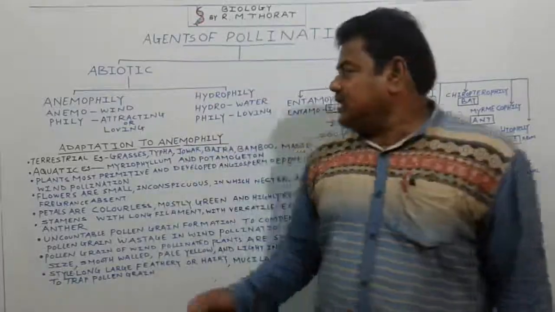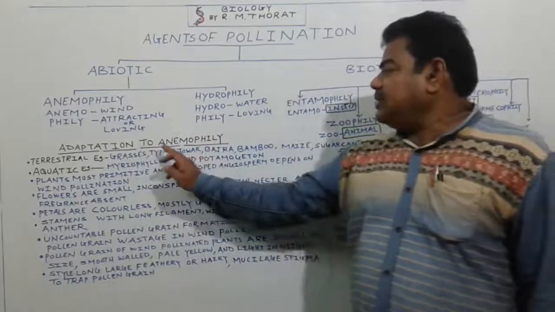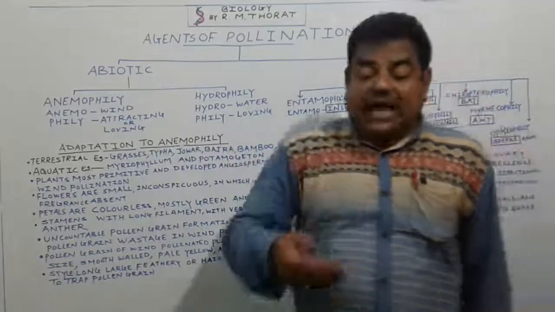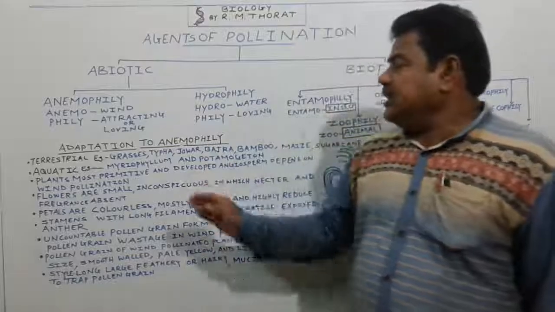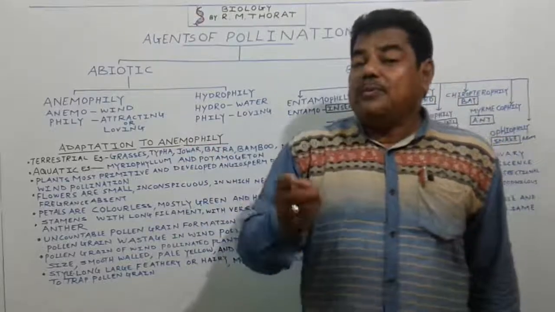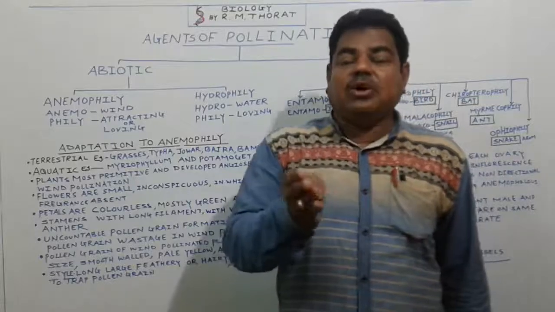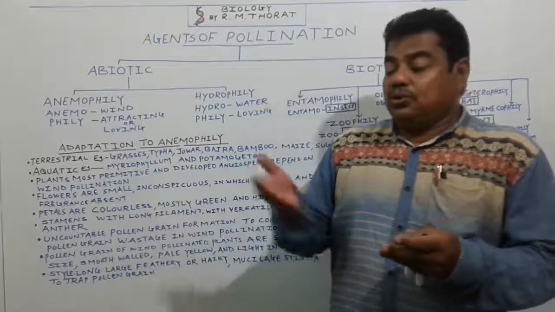Now dear students, see here, we will see the adaptations of anemophilous plants. Which type of adaptation takes place in these anemophilous plants, we will see here. To gain wind pollination, how do these plants adapt themselves?